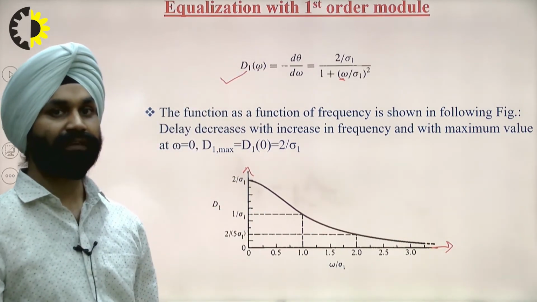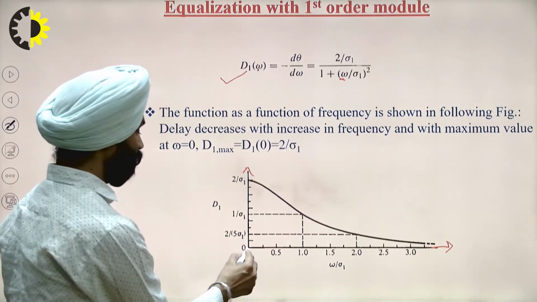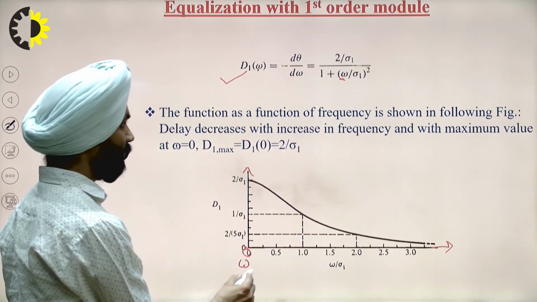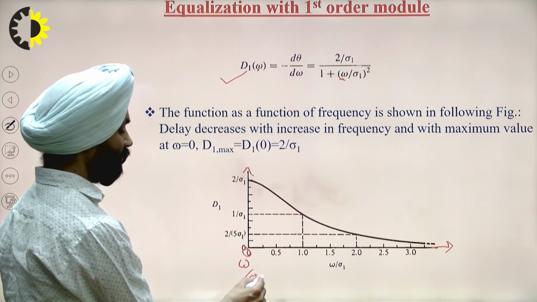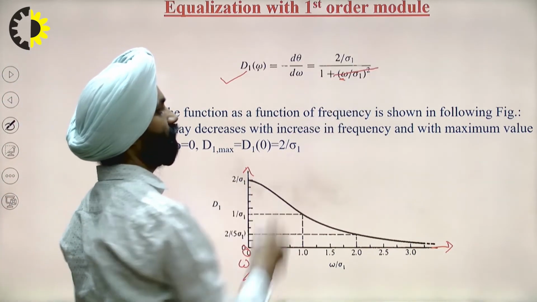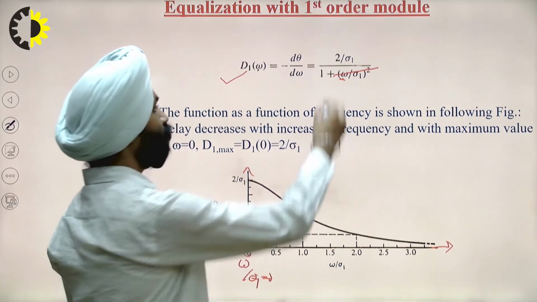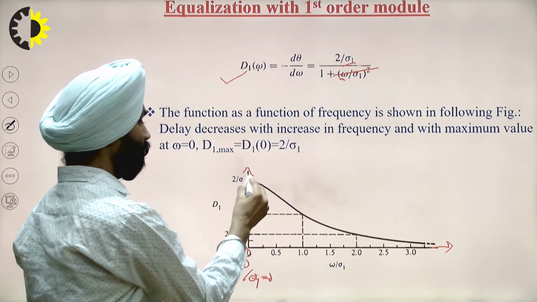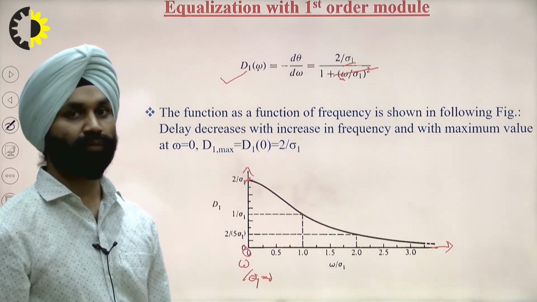When omega is 0, omega by psi 1 is equal to 0. This value is 0, so it gives 2 by psi 1. So, the maximum value is at omega 0, which is 2 by psi 1.